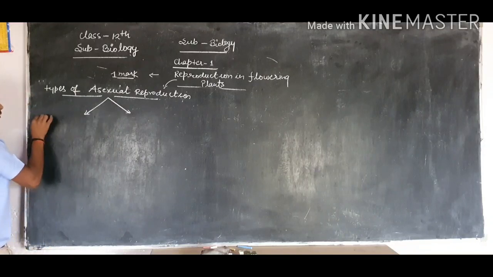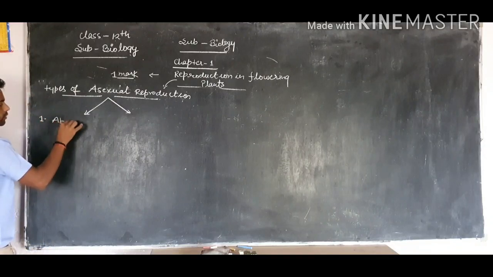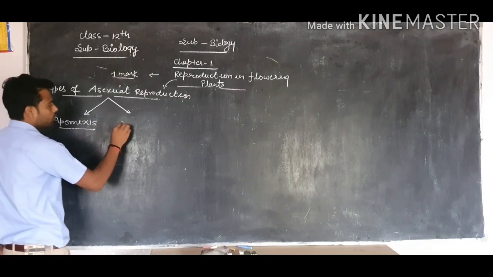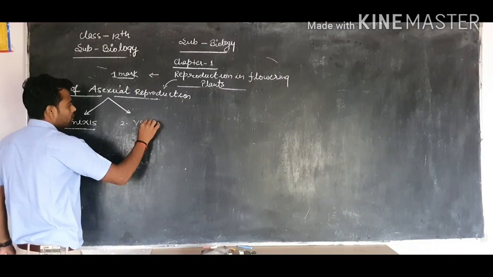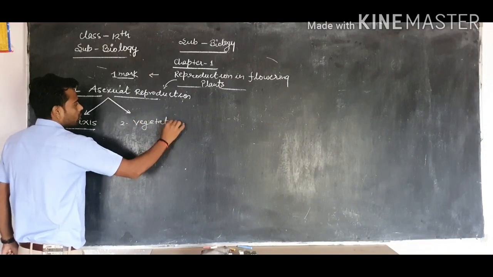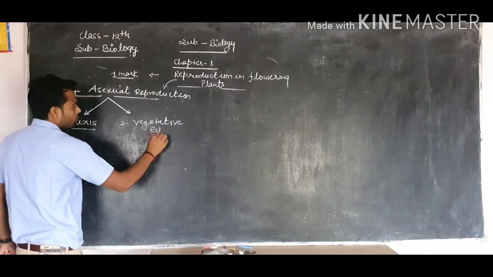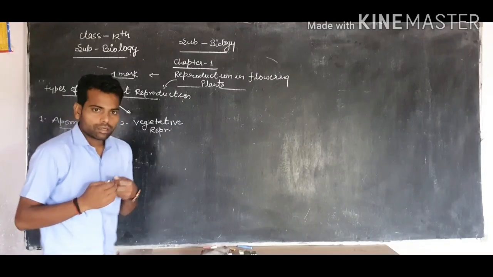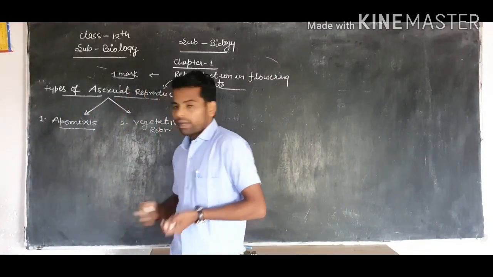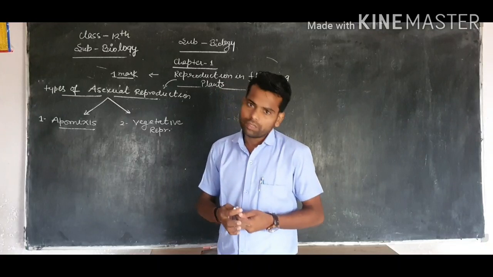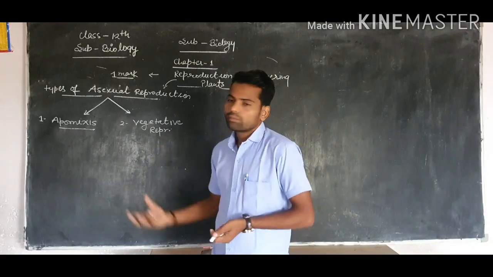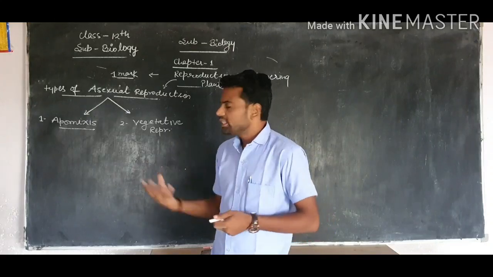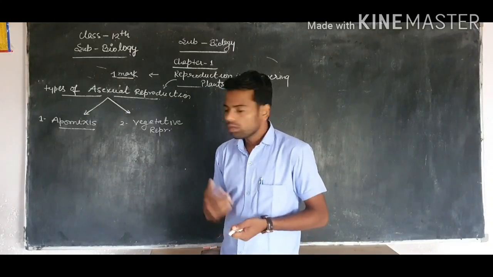One is called apomixis, which is a very important definition, and the second is called vegetative reproduction. Both methods are carried out in higher plants to produce their young ones. These are also known as the methods of asexual reproduction.